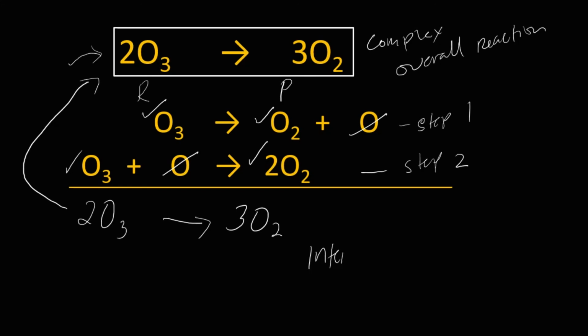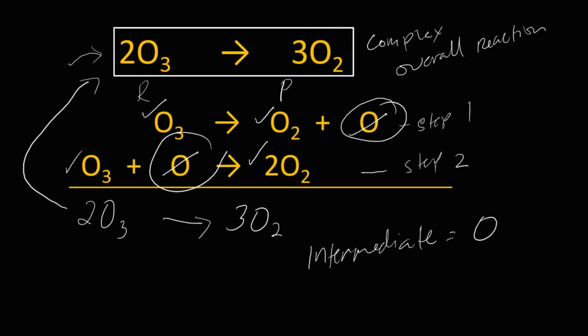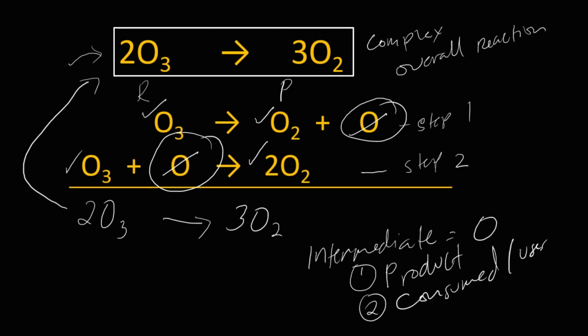And our intermediate species here is the oxygen. Why? Because it appeared as a product, and the second clue is that it is used. Again, that is our clue for an intermediate species. It becomes a product and then it is consumed or used up. And of course, if it's an intermediate, it will not appear in the overall reaction, right?